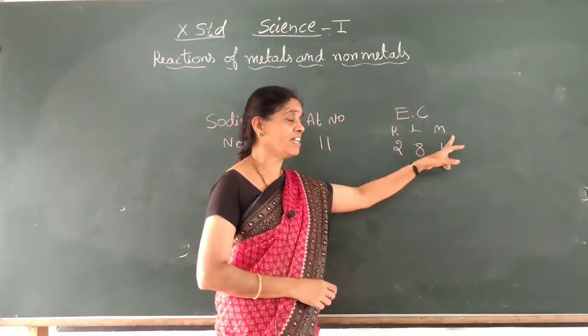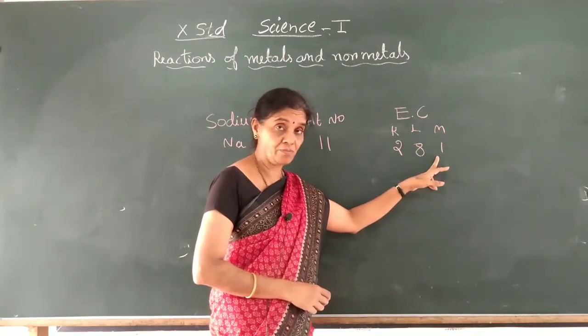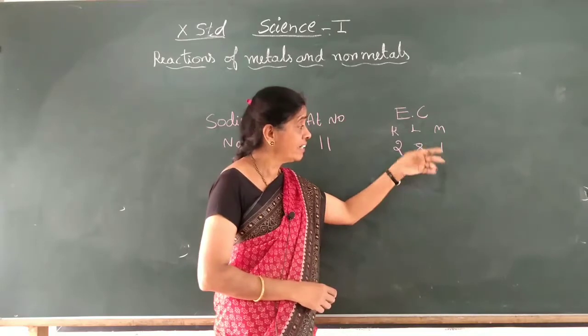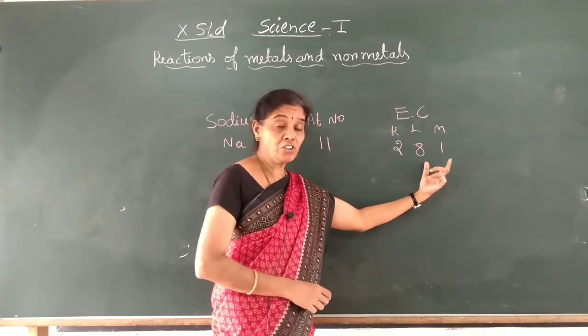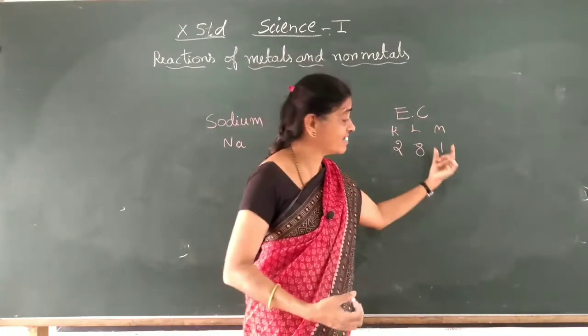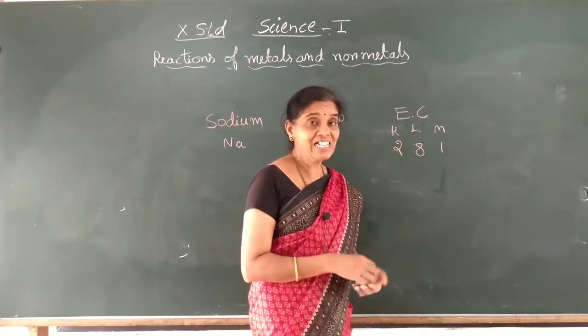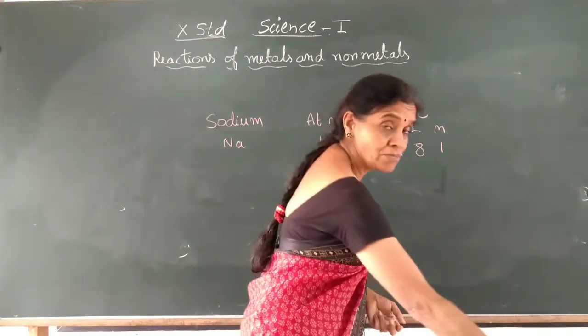Now if you see the valence shell, the outermost shell, how many electrons does it have? 1 electron. But it wants 8 electrons to get stability. It needs 7 more electrons to have the 8 structure in the outermost shell. Getting 8 electrons from other atoms is difficult.